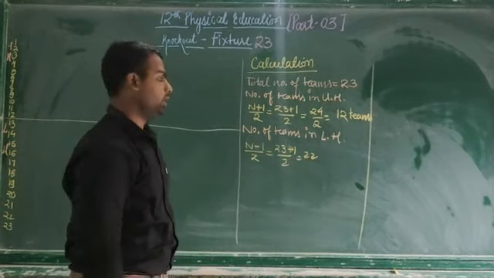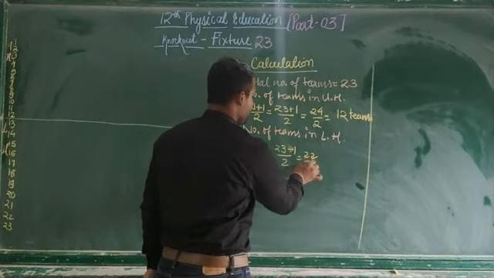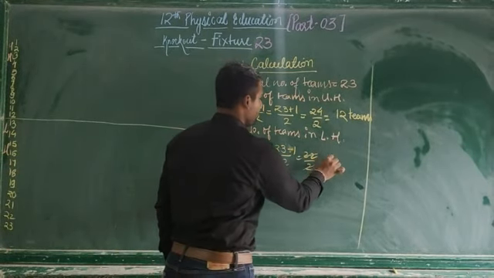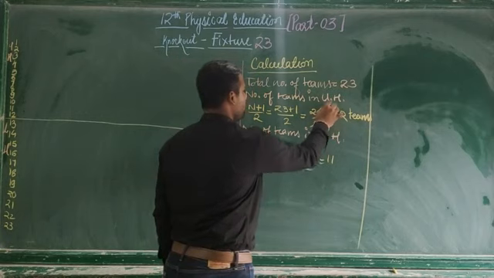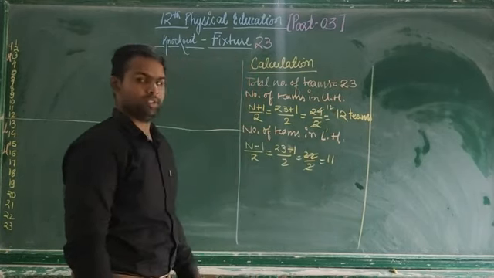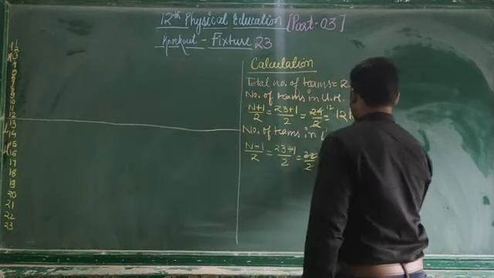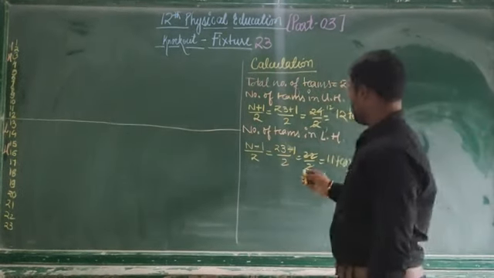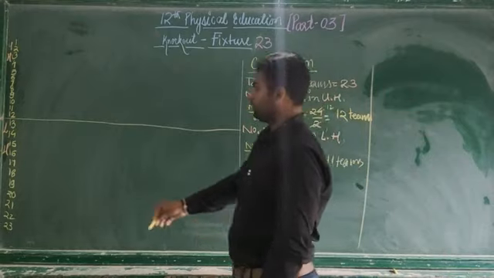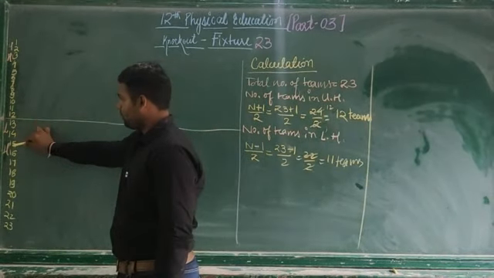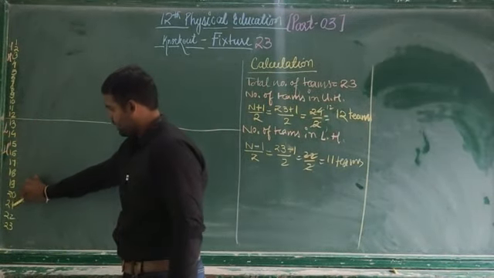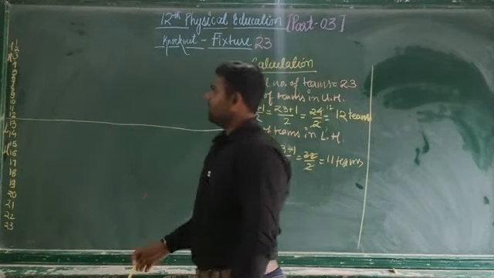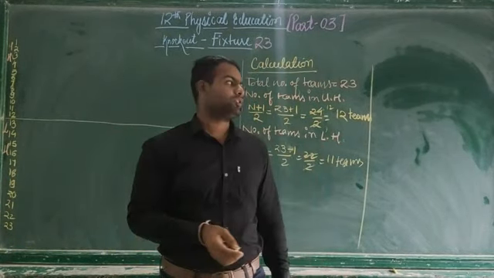So here it is 22 divided by 2, it becomes 11. 2 ones are 2, 2 twos are 4. So it becomes 11 teams. Let's check whether it is 11 teams or not. 1, 2, 3, 4, 5, 6, 7, 8, 9, 10, 11. 11 and 12 teams are in the upside.